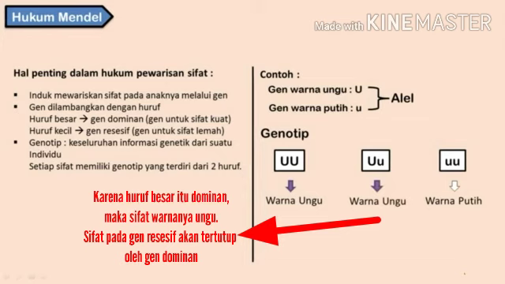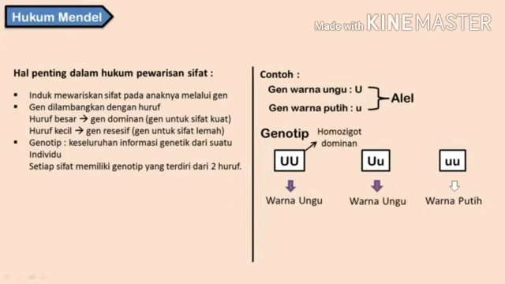Because capital letters are dominant, they are purple color. The traits in a recessive gene will be covered by the dominant gene. Similar alleles, U big with U big, are called homozygote dominant, and U small with U small are called homozygote recessive, while the different alleles U big and U small are referred to as a heterozygote genotype.